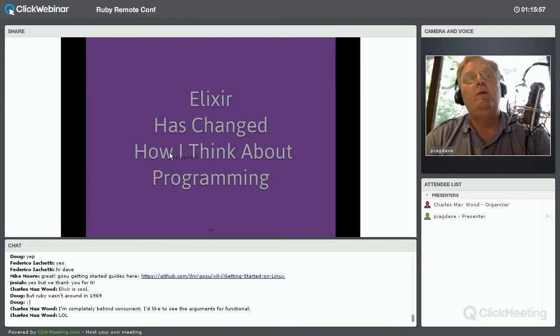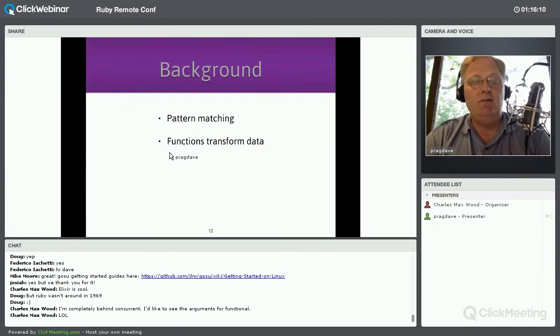Now, it's changed the way I write Ruby code for the better, but there are things I cannot do in Ruby that I can do in Elixir that I wanted to show you in terms of different thinking. And to give you some background, I want to talk about two things. First of all, the idea of pattern matching, and secondly, the idea of a function.